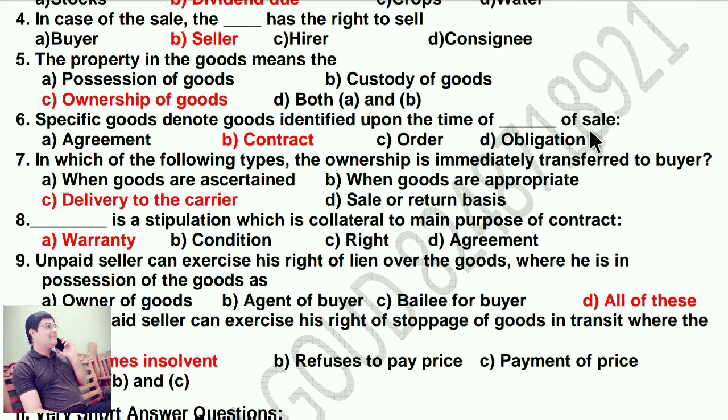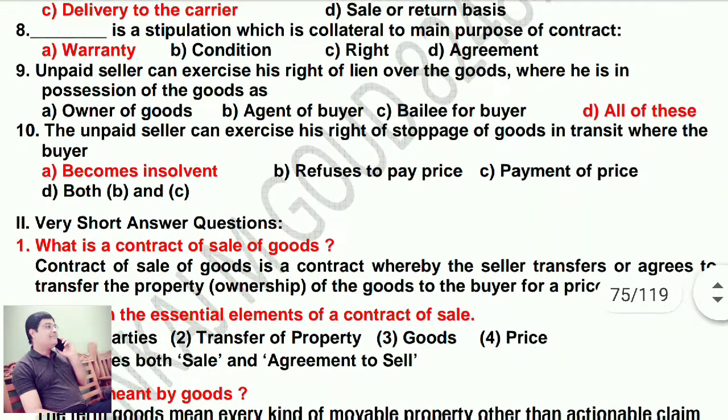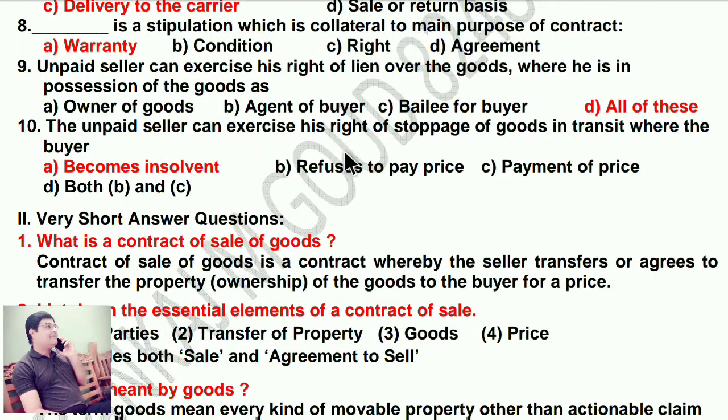In which of the following types the ownership is immediately transferred to the buyer? Delivery to the carrier. Warranty is a stipulation which is collateral to the main purpose of the contract.